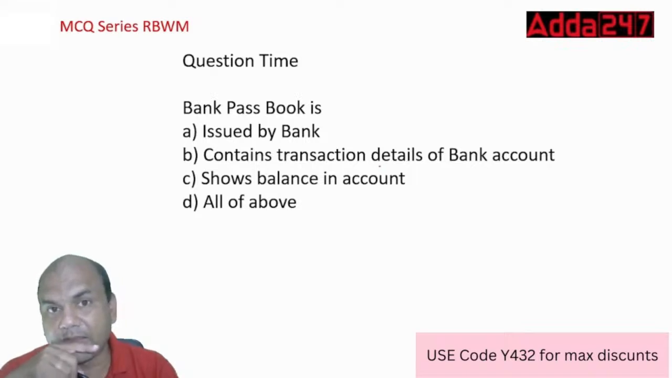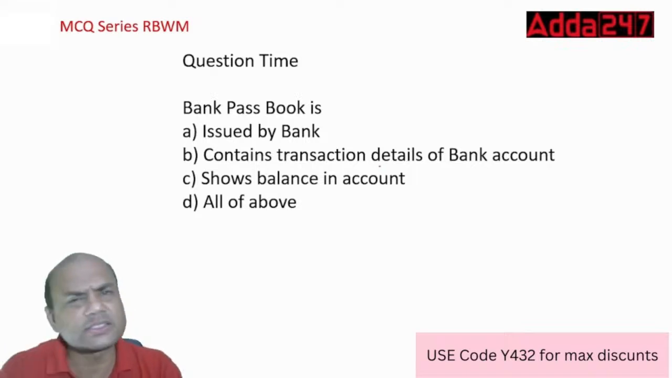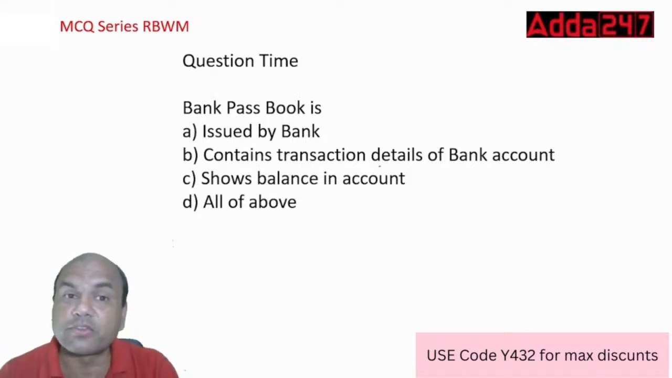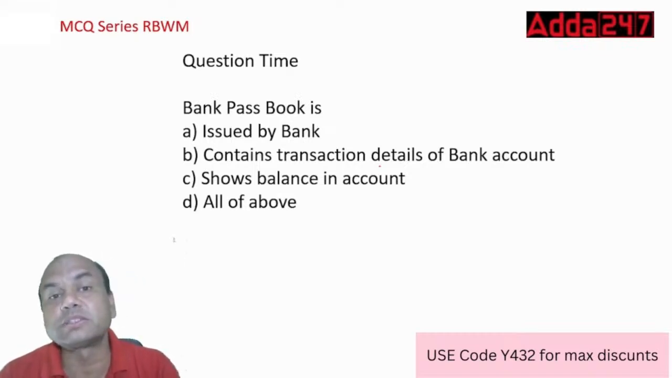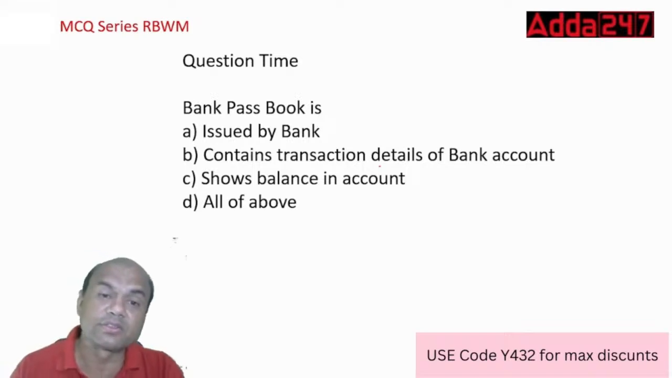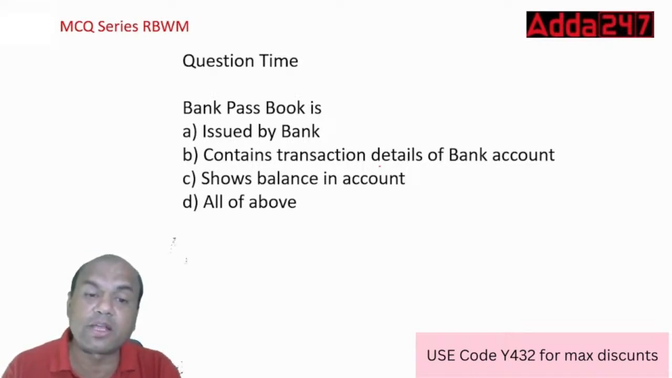Issued by the bank, correct? Now these are simple questions. Let me get the answers fast from you. Because if these simple ones we are not able to answer, how will we answer the difficult ones? So the answer over here is A, B, C or D. It is D, all of the above, right?